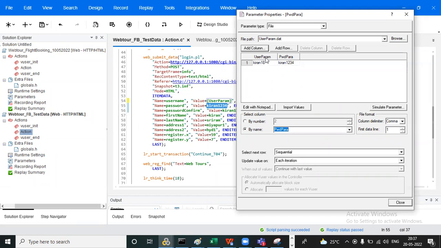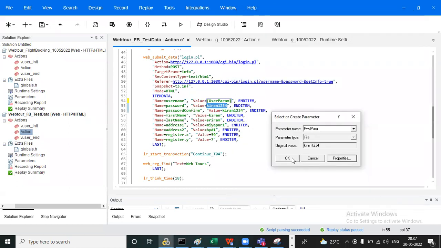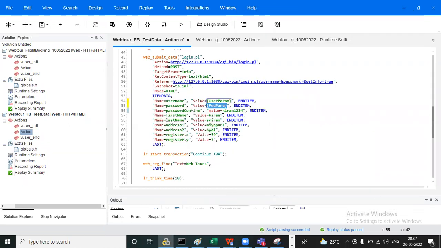What is the dependent value? Password depends on the user param, username. So we need to give the same line as user param, and click on close. Click on OK and always no.